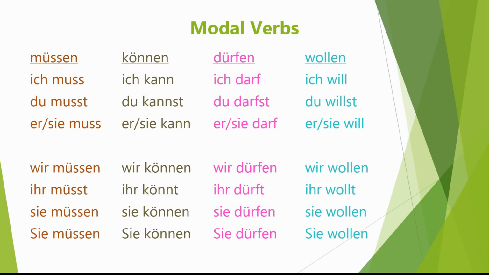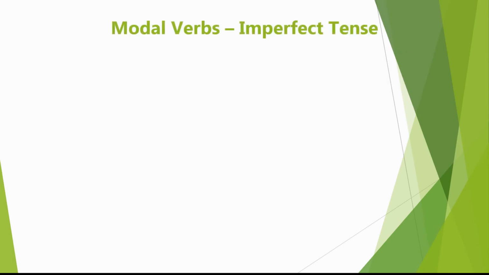And the reason why I stress the present tense is because we're going to look at how we can use these verbs in the past tense. Whereas in our example sentences just before we looked at some perfect tense sentences, I also mentioned very briefly the imperfect. Generally speaking, when we use modal verbs, we use the imperfect tense when we want to put them into the past. So, what do they look like in the imperfect tense in the past? Well, they look like this.